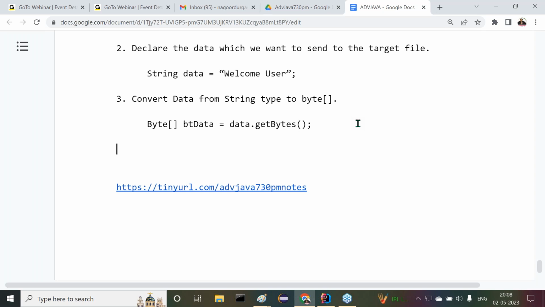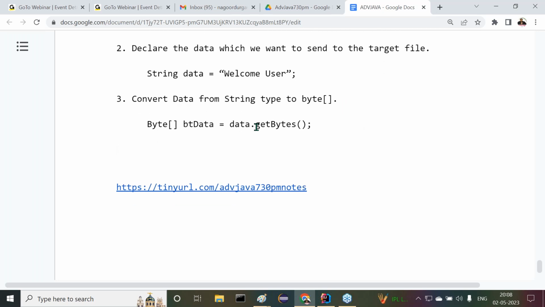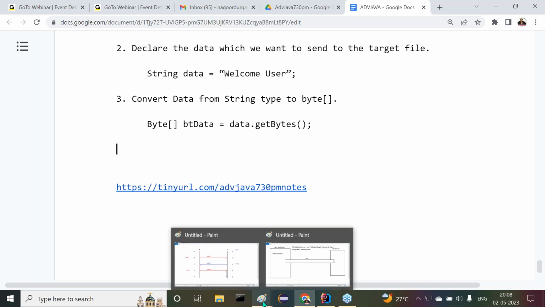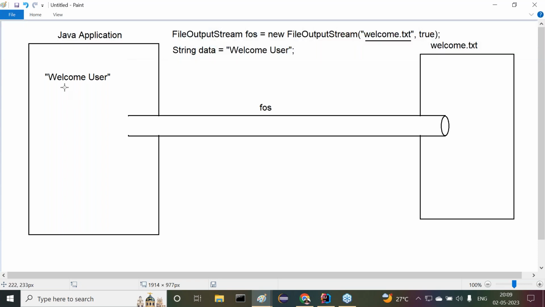That is for the sake of number of bytes. How many bytes are available in the stream? Understand it clearly. So getBytes method is converting data from string type to byte array. So here we are getting the data in the form of byte array. It's almost equal to what I am telling you. This is converted to byte array.